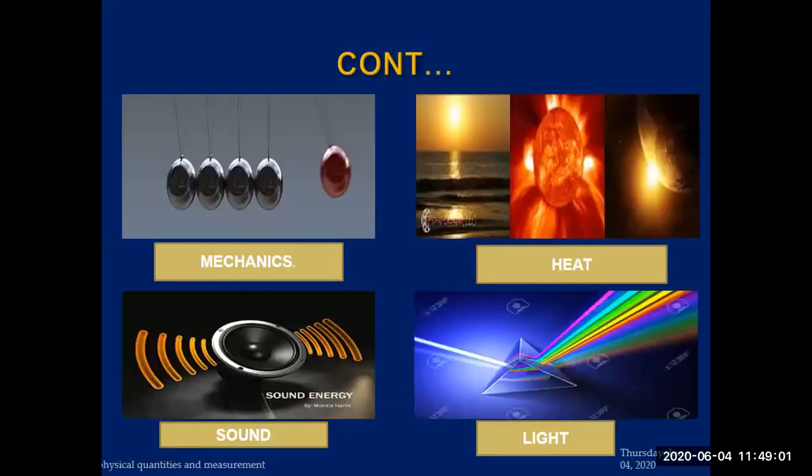Now with continuity, if you see mechanics, objects are moving like this one. This is one example where some objects are swinging, which means they are moving. Heat: you are burning something and some amount of heat is produced. The largest source of heat in the universe is the sun. After that you have different sources to produce heat by burning and by heating, and there are a number of other sources through which you can produce heat.